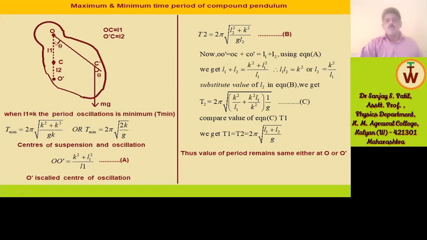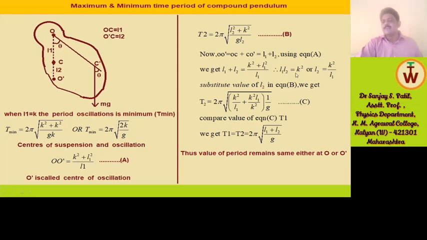Now OO' is equal to OC, which is L1, and O'C or CO', which is L2. So using equation A, we get L1 + L2 = (k² + L1²)/L1.